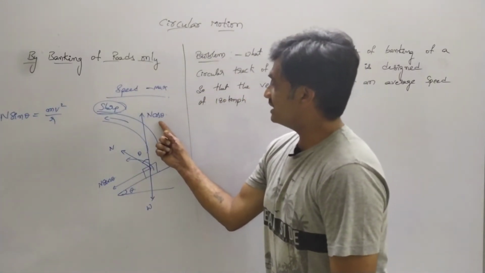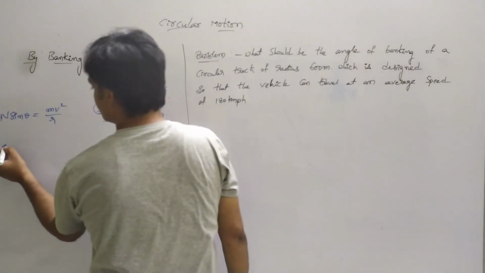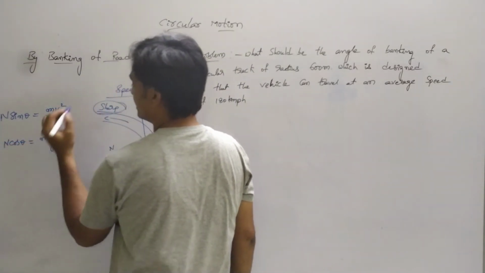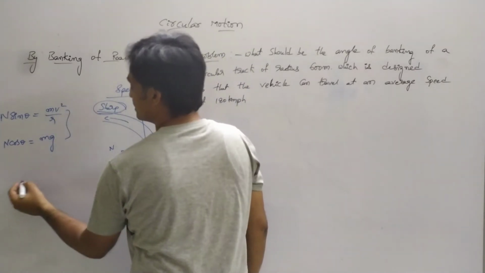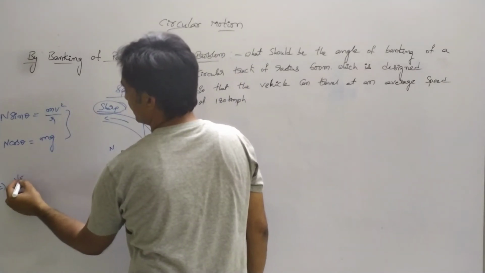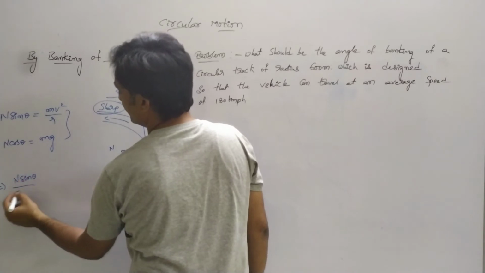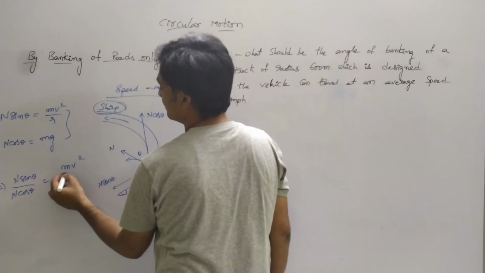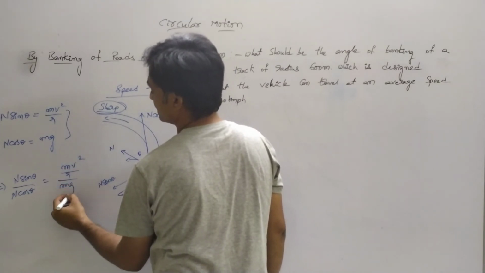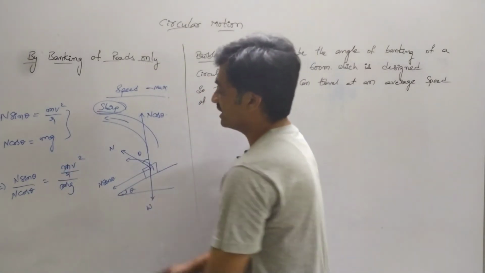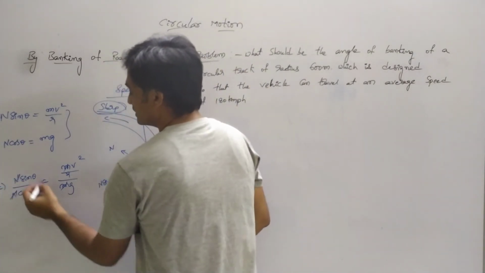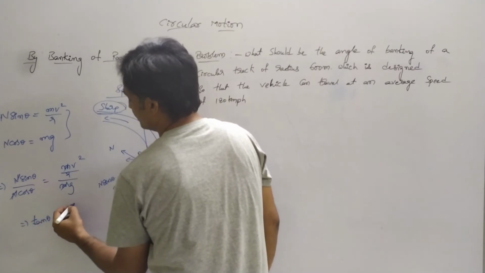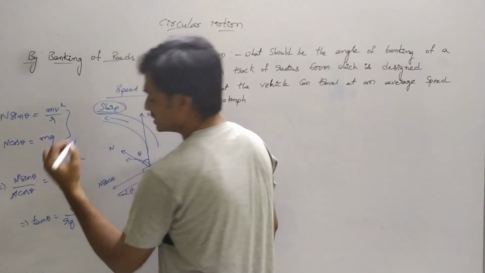Observe that N cos theta is being balanced by weight. So based on that we can represent it as N cos theta equals mg. So if we divide these two equations, we can represent it as N sin theta by N cos theta equals mv square by r by mg. Observe this, m gets cancelled and N gets cancelled. Sin theta by cos theta is nothing but tan theta. Tan theta equals v square by rg.